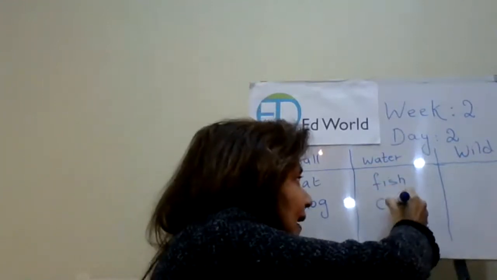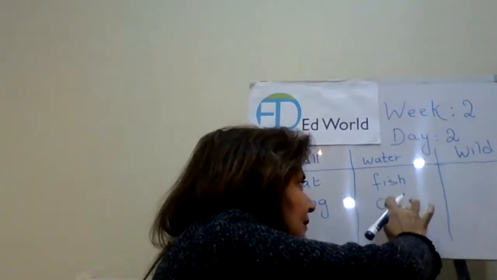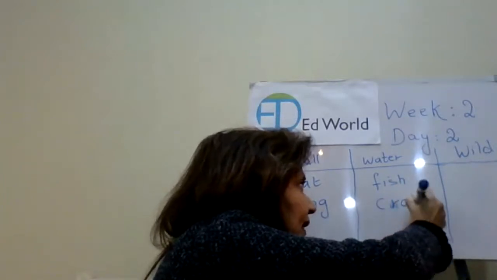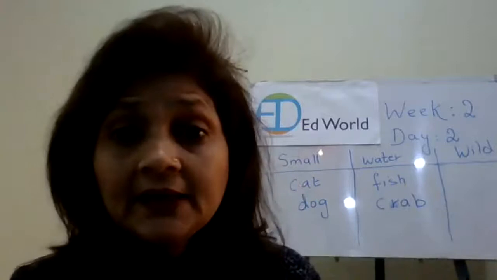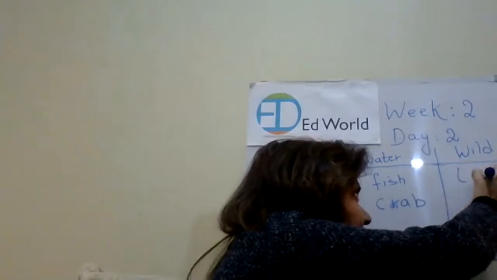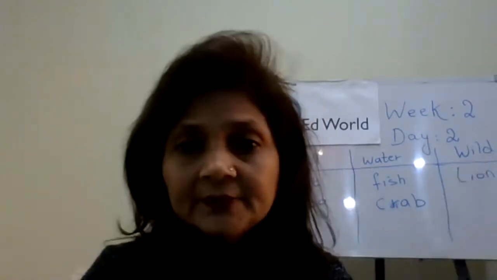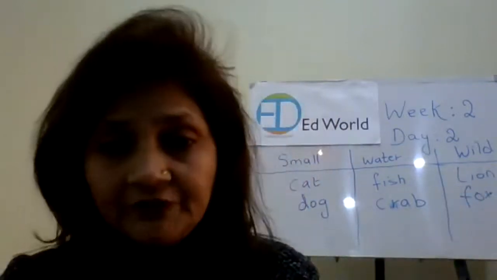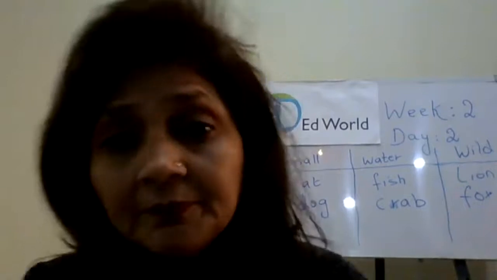Wow, a crab. That's great. Okay, and wild animals. Yes, again, Ali, come on. Wild lion. My God, lion. Any other wild animal? Yes, Neha? A fox. Great. So these are different types of animals who live in different places.